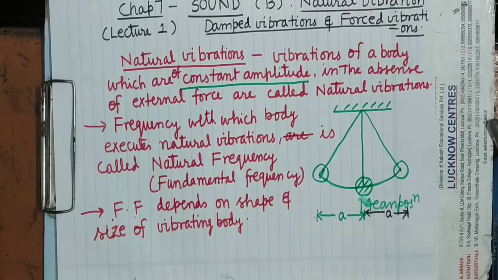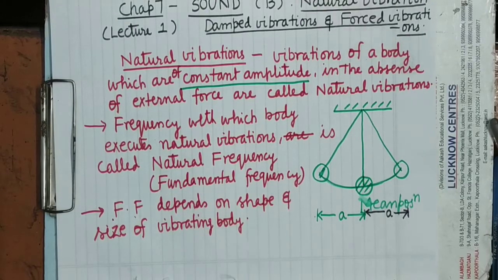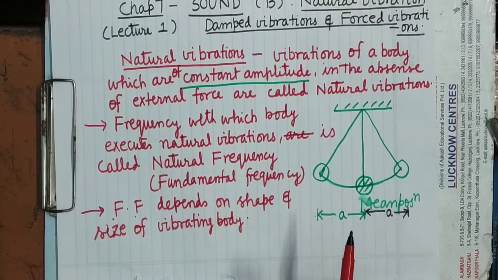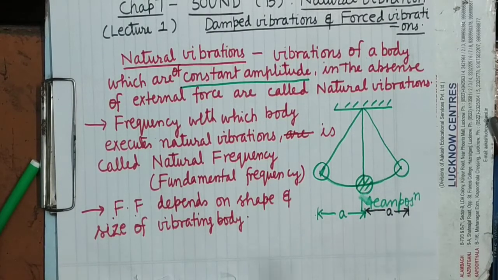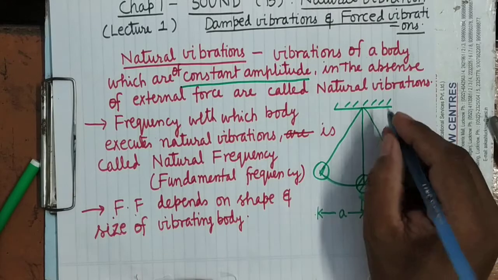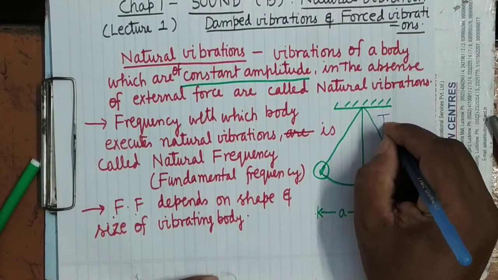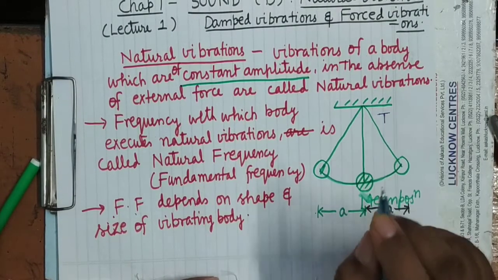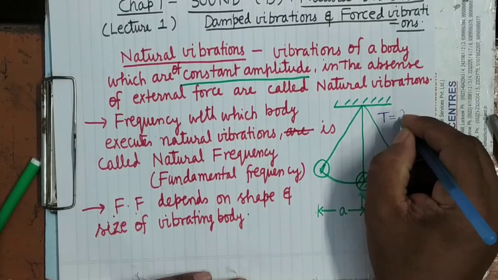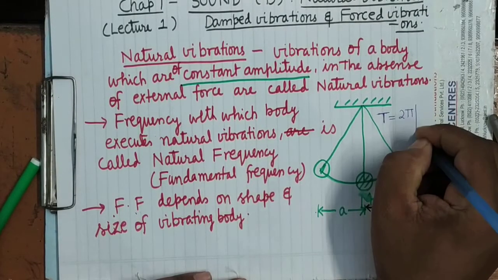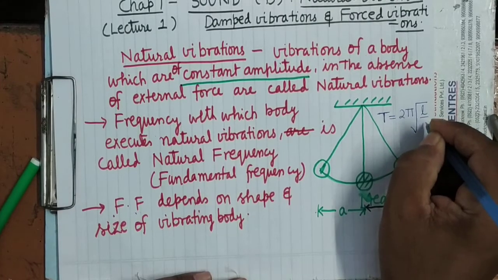Now see here, I will tell how it depends upon the shape and size. For example, you know the formula of time period of a simple pendulum. This you have studied in chapter 1. T equals 2 pi root L upon g.